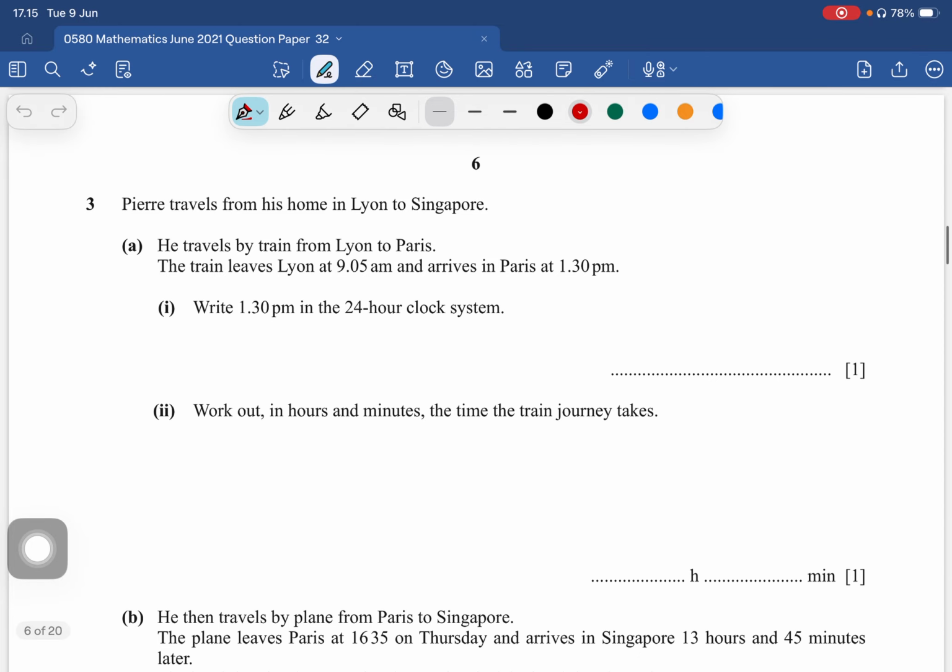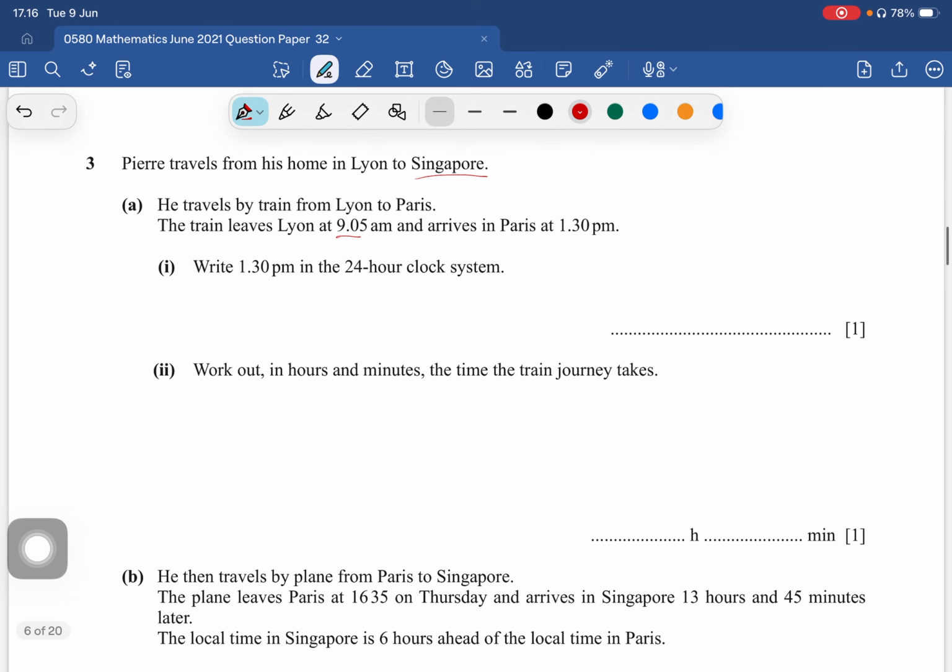So Pierre travels from his home in Lyon to Singapore. He travels by train from Lyon to Paris. The train leaves Lyon at 9:05 a.m. and arrives in Paris at 1:30 p.m. Okay, in 24 hours.